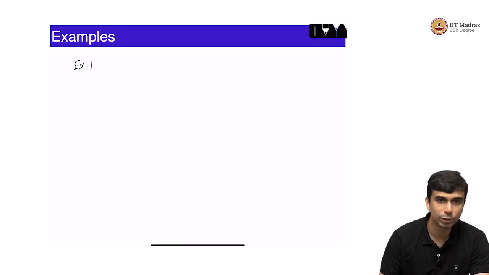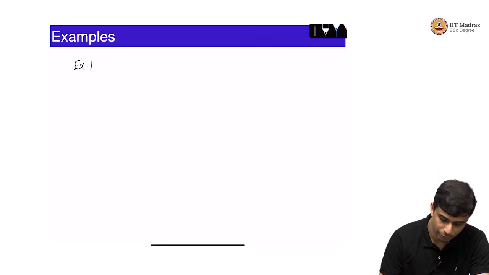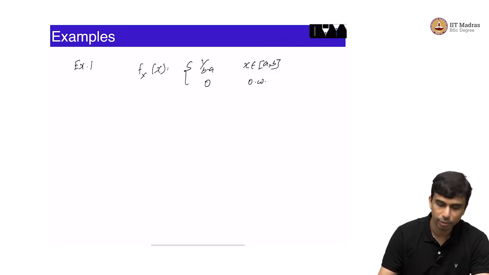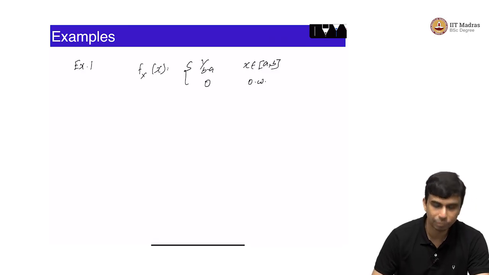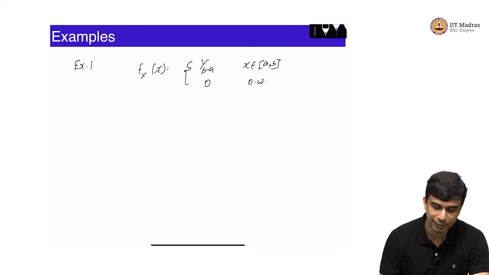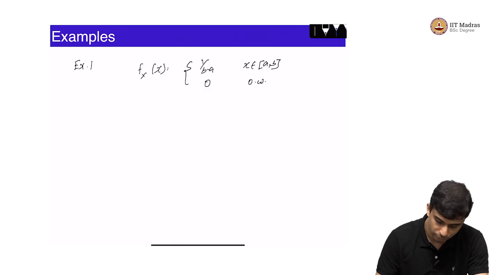Let us say x is distributed as uniform between a to b, right. We have already seen this, where fx of x is equal to 1 by b minus a within the range of a to b and 0 otherwise. What is the variance of x? Well, we will use the other definition of variance of x, which is expected value of x squared minus Ex the whole squared. We already know what Ex is, that is b plus a by 2. What is Ex squared? Let us do that.